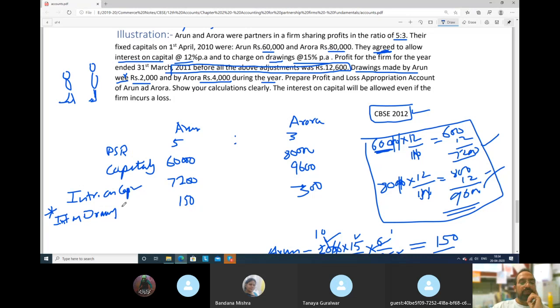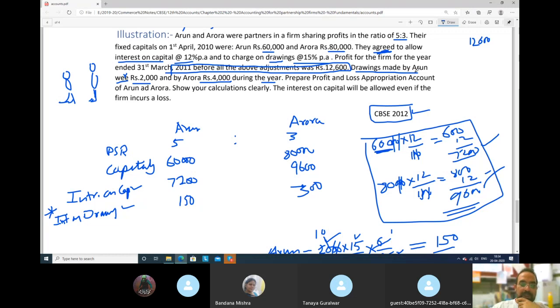We have not taken interest on drawings also in the calculation. So on 31st March, before all above adjustments, it was 12,600. So profit is 12,600 rupees.